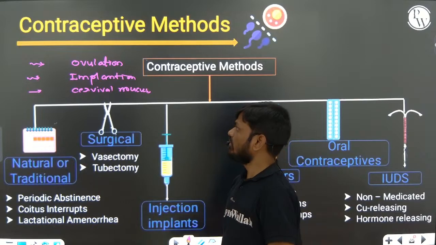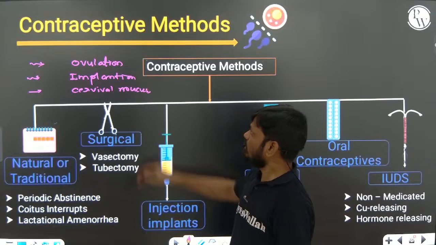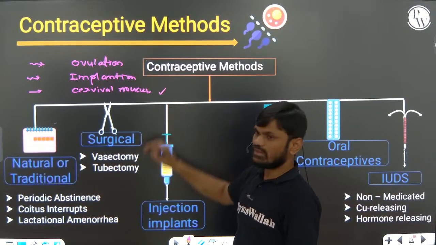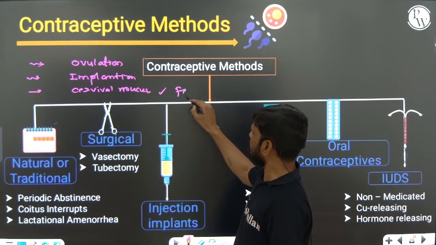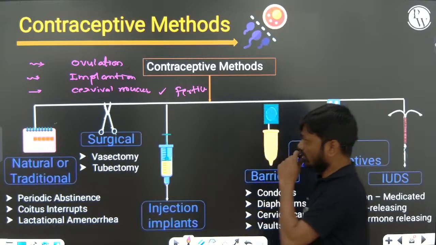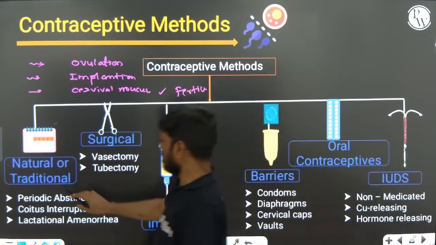Contraceptives can interfere with the normal functioning of ovulation, implantation, and change the cervical mucus and fertilization. Fertilization, right?